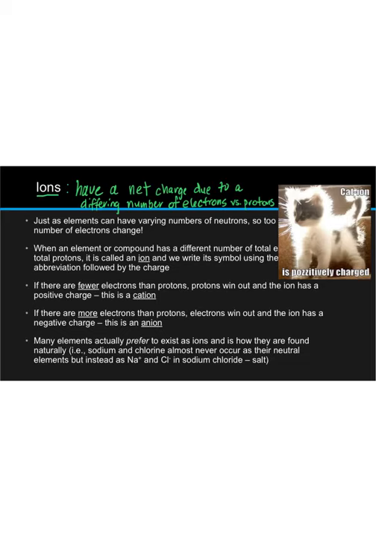And the ion overall has a net positive charge. We call an ion with a net positive charge a cation. Cations, we can remember, are positively charged ions because there's a positive charge right in the middle of the word, T.